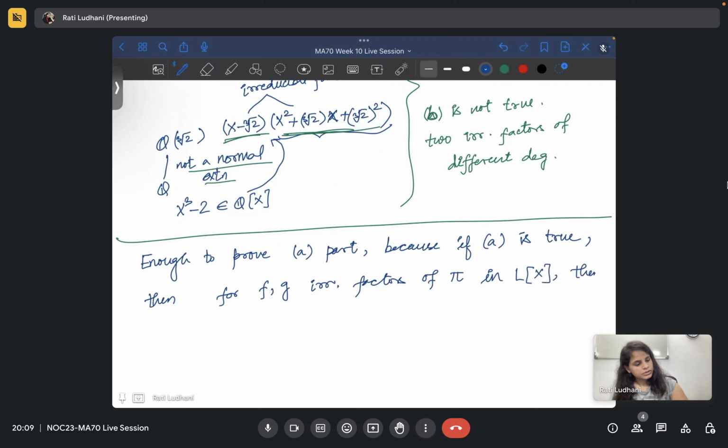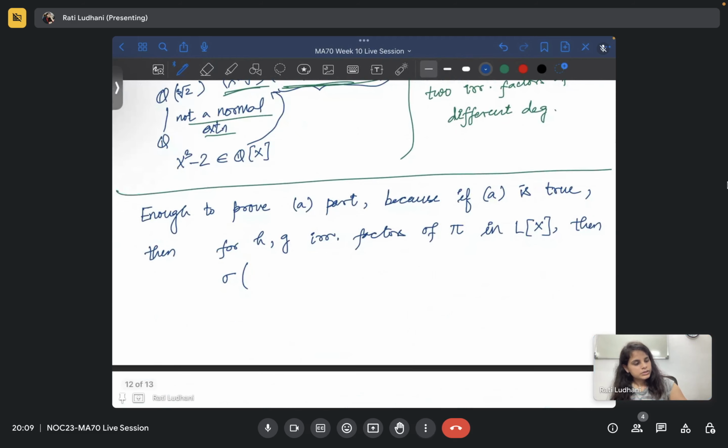Then sigma of h, that was h, right? Let's write hm x raised to power m plus, up to and so on, h0, and this is non-zero.